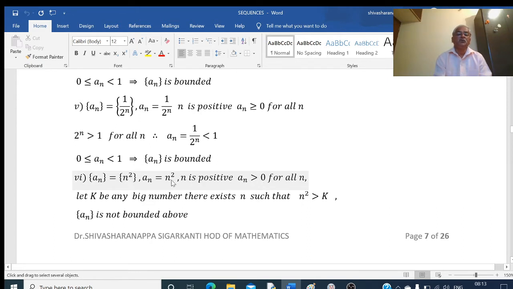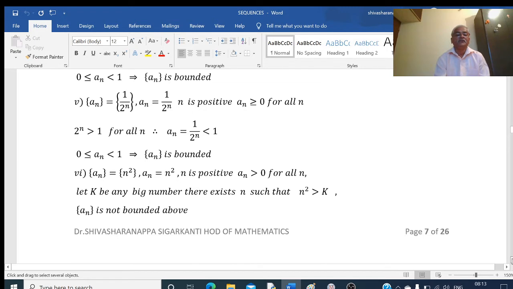Is it bounded above? No. Because here, as n is bigger, n square will be bigger and bigger. So that means here, this goes up to infinity. So that means here, there is no upper bound for this sequence. If you take any number here, then there exists one n such that n is greater than that. It is not possible to write n is less than or equal to something here. This is going to infinity. So that means here, this sequence is not bounded above. It is bounded below. It is not bounded above. Therefore, this sequence is not a bounded sequence.